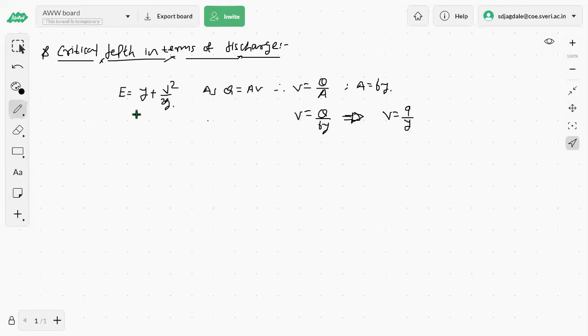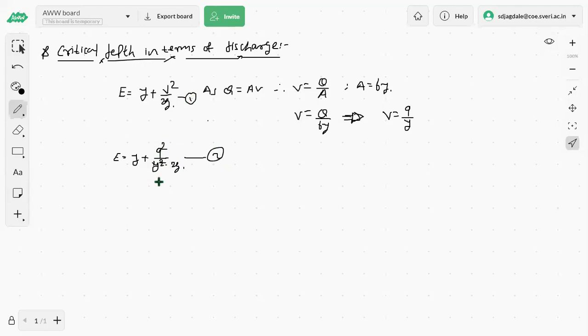And then our equation for the specific energy in terms of the discharge we have written as E equals y plus v square, that means Q square by b square y square. It means the small q square upon y square, that is, small q square divided by y square into 2g as it is. Okay, this is our equation. I would like to write this as equation number 2 and the earlier one as equation number 1.